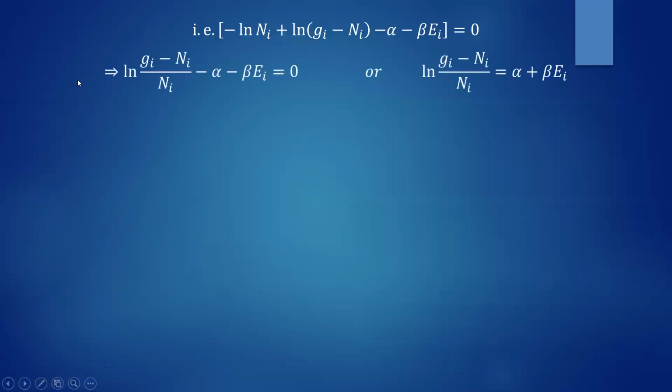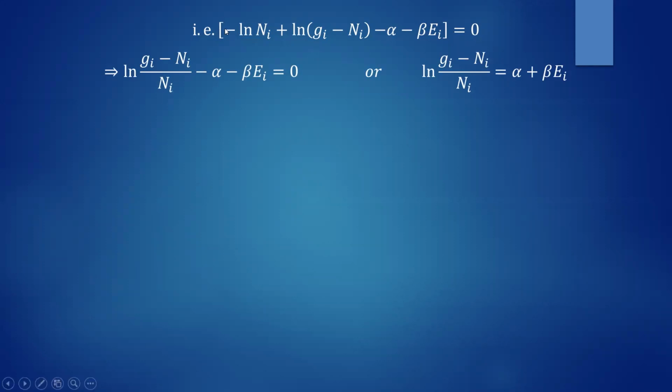So this implies ln of gi minus ni by ni minus alpha minus beta ei should be equal to 0. This is of the form ln m plus ln n, that can be rewritten as ln of m by n.